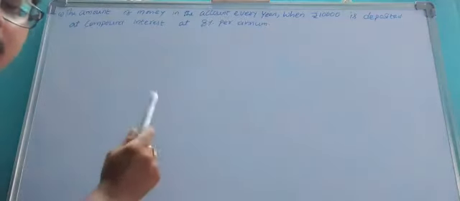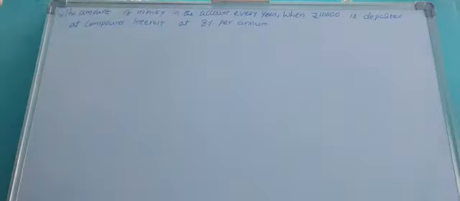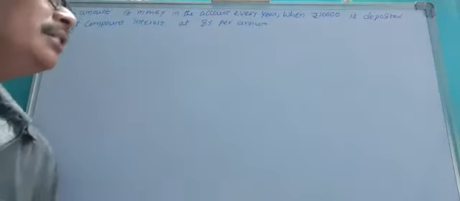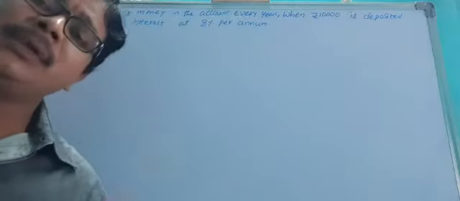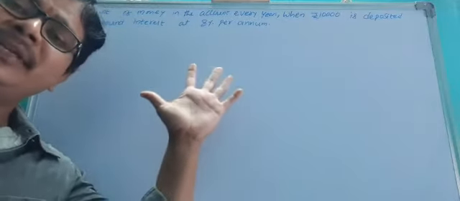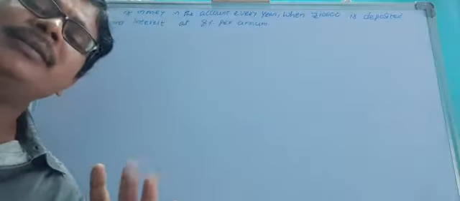Okay, last and final question of this situation. The amount of money in the account every year when 10,000 rupees is deposited at compound interest at 8% per annum. This is one of the situations. Check whether this situation involves AP or not. How? Very simple.